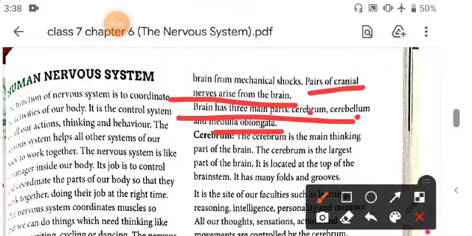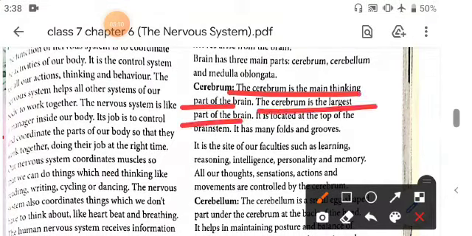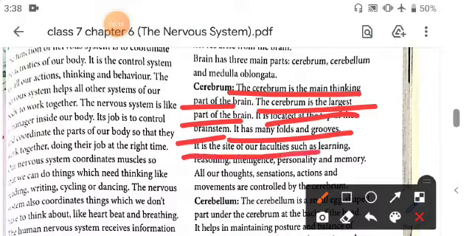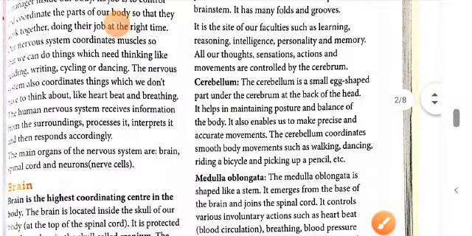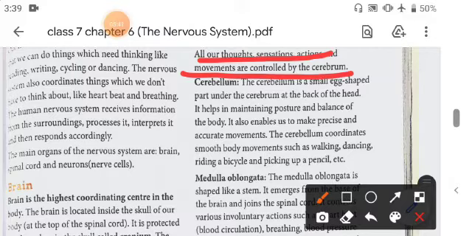So first is the cerebrum. The cerebrum is the main thinking part of the brain, and it is the largest part of the brain. It is located at the top of the brain stem, and it has many folds and grooves. It is the site of our faculties such as learning, remembering, personality, intelligence, and memory. So all our thoughts, sensations, actions and movements are controlled through the cerebrum.